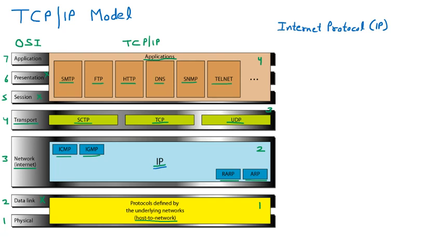Every system, every mobile has an IP address, and that IP address, IPv4 or IPv6, is taken from this Internet Protocol. But we know one more thing, that it is unreliable. Unreliable means you cannot trust the IP.